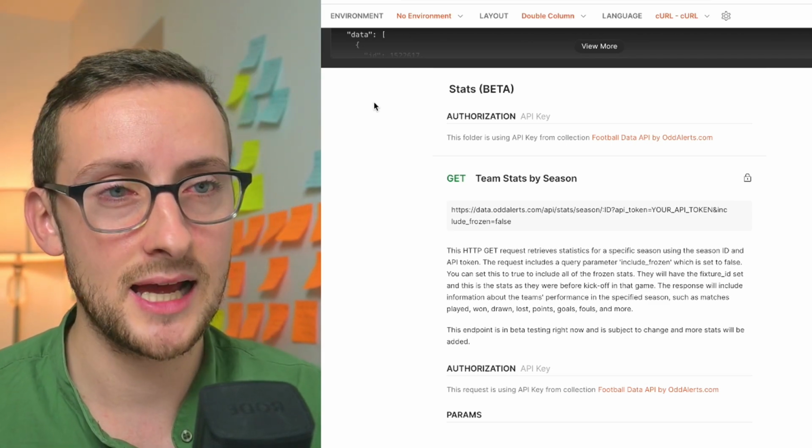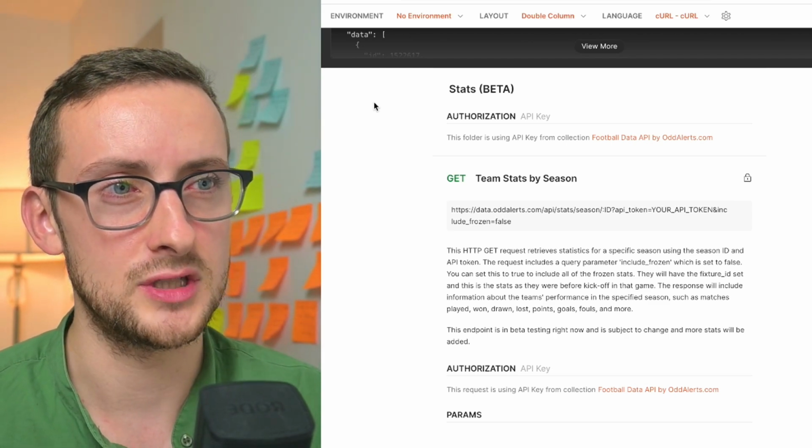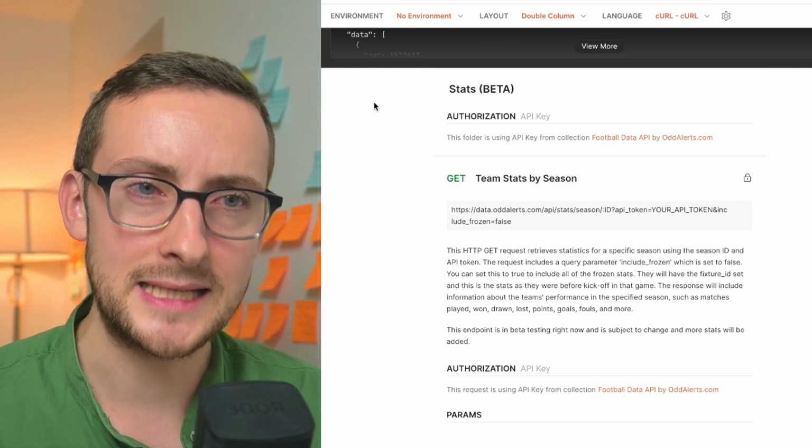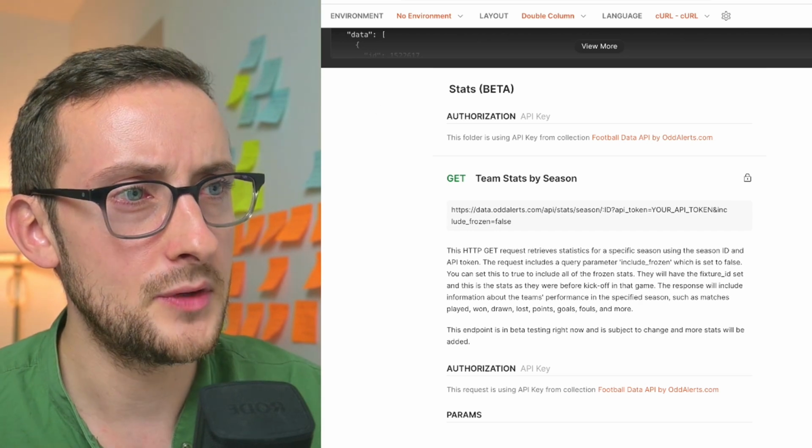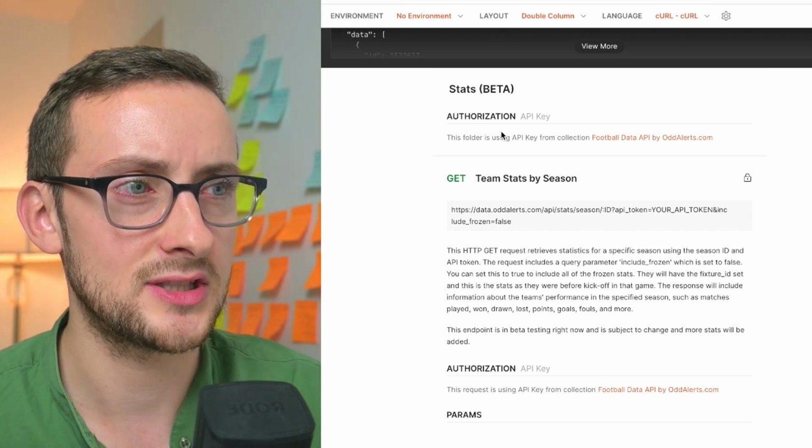It is actually a stats endpoint, but this first version is going to focus on pulling team stats by giving it a season ID. So the URL is /stats/season.